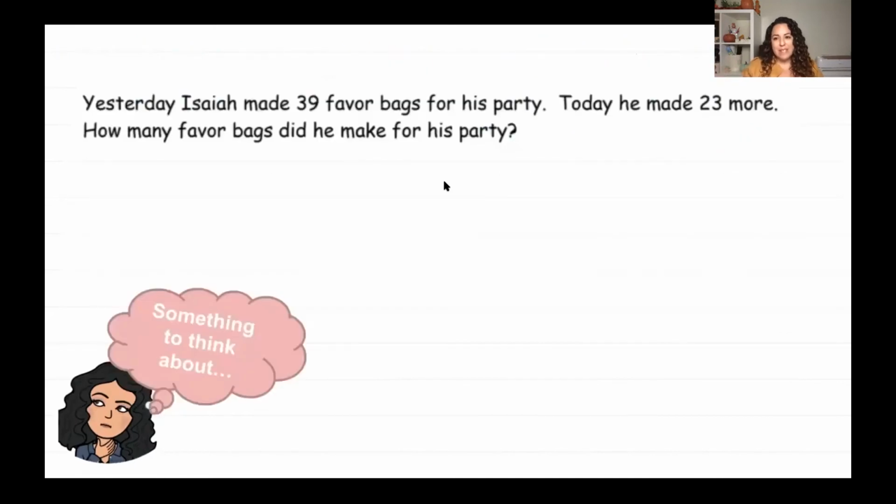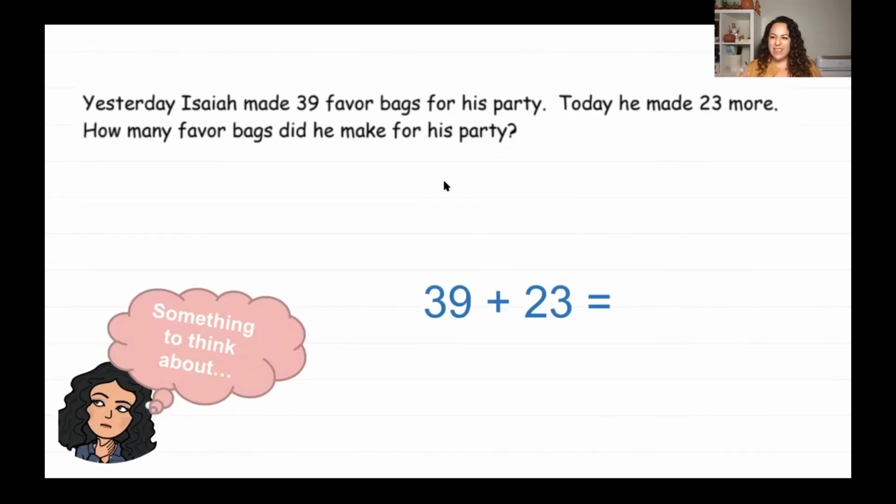All right, something to think about here. Yesterday, Isaiah made 39 favor bags for his party. Today, he made 23 more. How many favor bags did he make for his party? Well, let's go ahead and write this in an addition sentence. I have 39 plus 23.